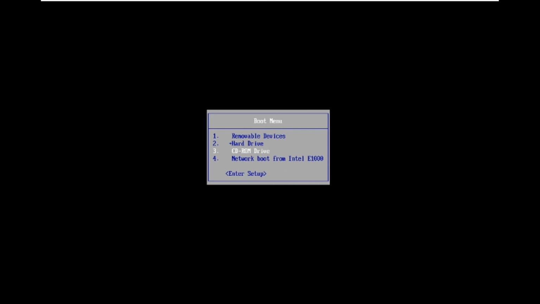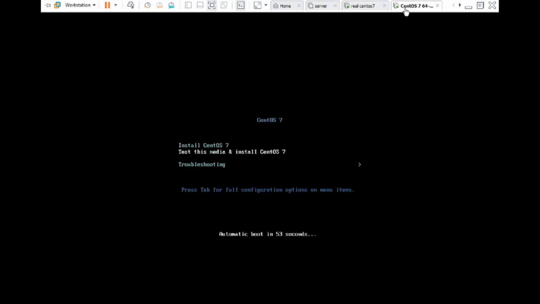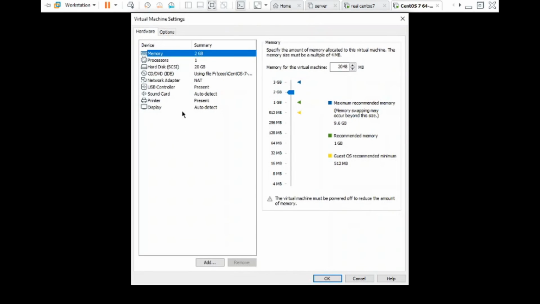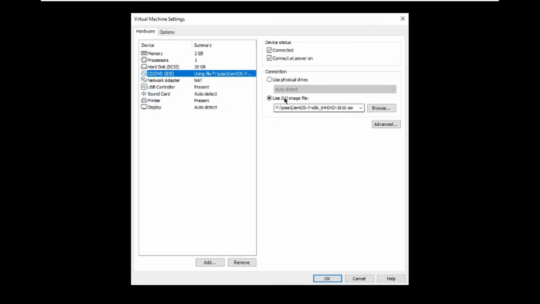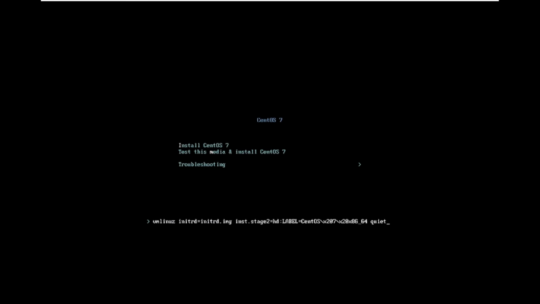I'll select CD-ROM. You have to select CD-ROM, as the ISO image is attached to the virtual machine. It will not come if you have not attached it, so you should have an ISO image attached to CD/DVD. You can see the ISO image is attached here, that's why the page is coming. Select Install CentOS 7, then press the tab button. When you press tab, this line will come down.